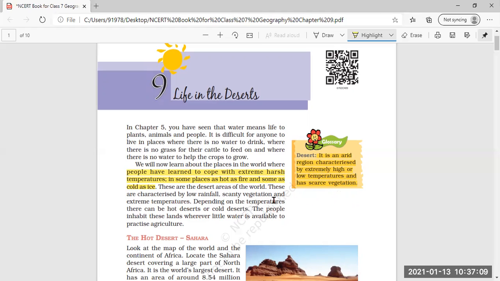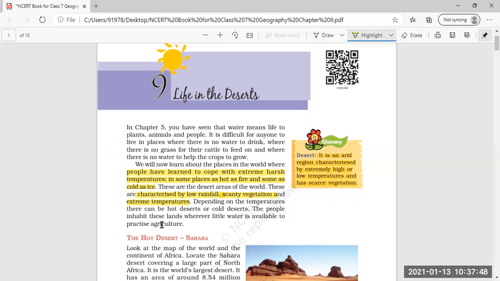So there are desert areas of the world. These are characterized by low rainfall, scanty vegetation, and extreme temperature. How is the desert area characterized? The desert area is characterized by low rainfall, that means less rainfall, scanty vegetation, that means less plant life, and extreme temperature, meaning either too hot or too cold temperature in that particular area. That is the characteristic of a desert area.